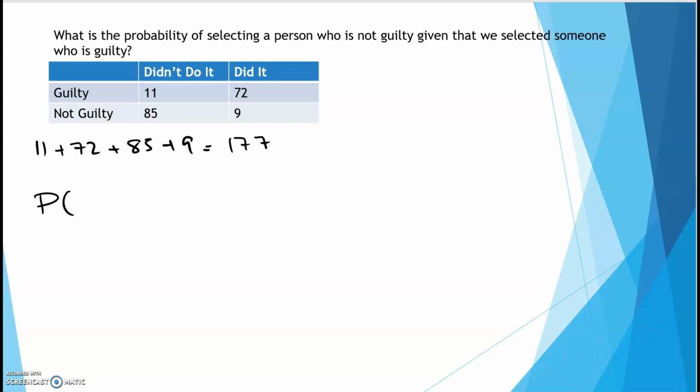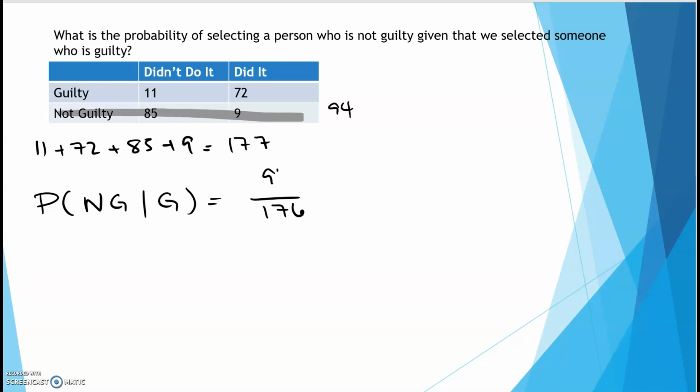So the probability of getting someone who is not guilty, given that we have already taken a different person out who is guilty, leaves us with only 176 people. And then all we have to do is figure out how many people are not guilty. Well, that's adding up this row right here, and that is 94. So this would be 94 over 176. Okay, this is a dependent